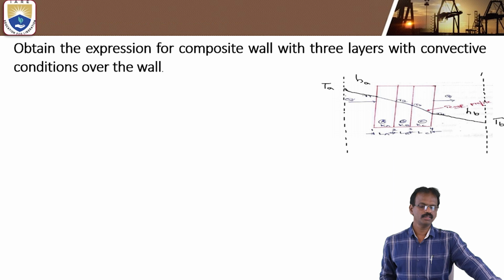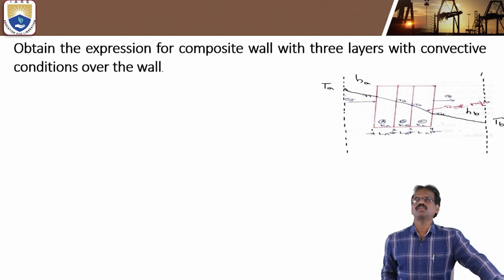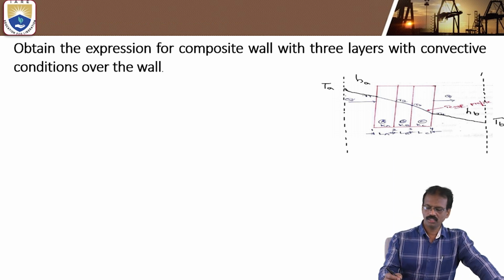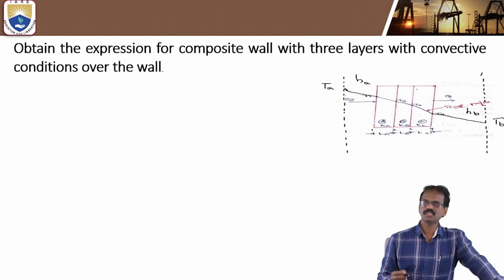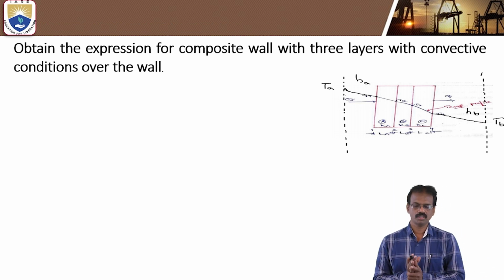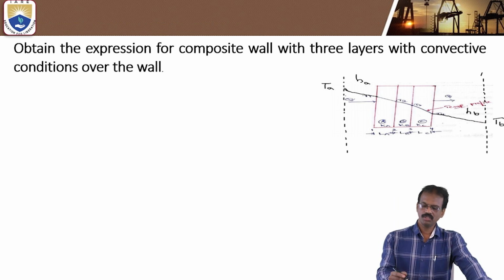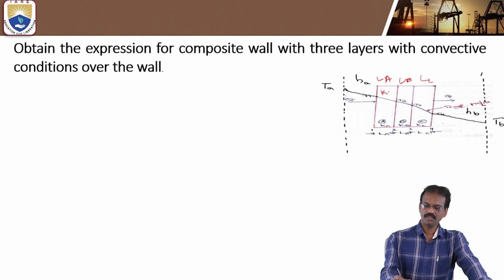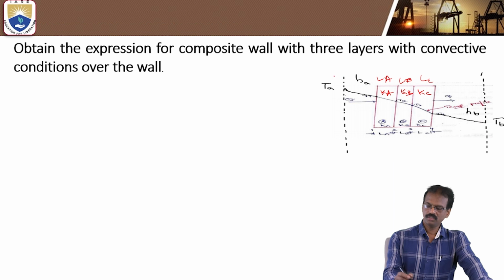Okay. Next, we will see the composite walls. So here we are assuming three layers of walls or slabs. The first layer thickness is LA, the second layer is LB, the third layer thickness is LC. Thermal conductivities are KA, KB and KC. Okay, so here a hot fluid is there. This is the atmospheric condition.